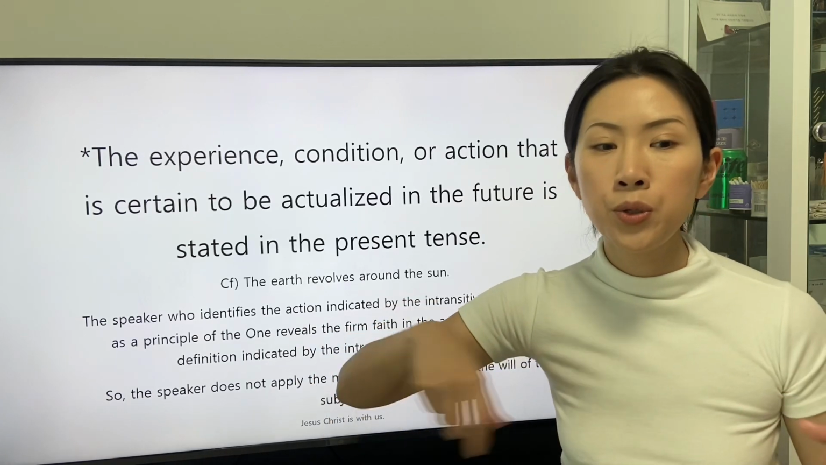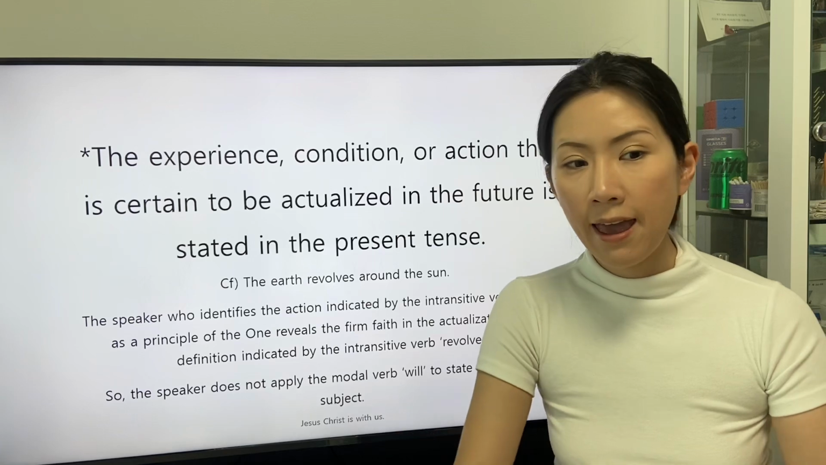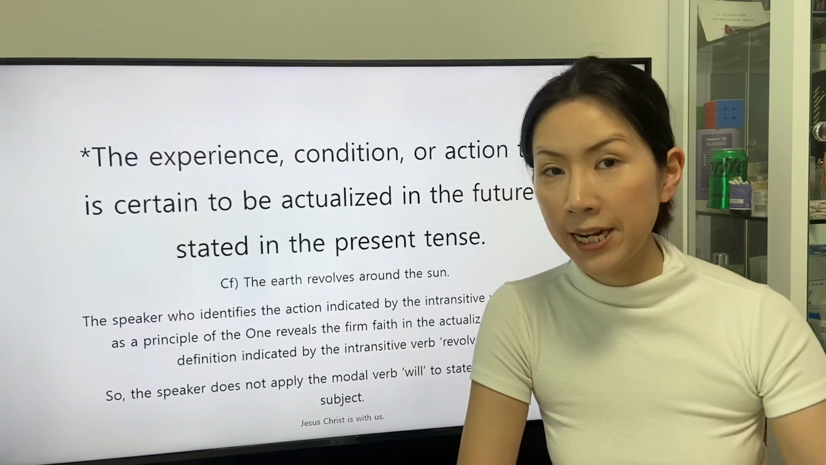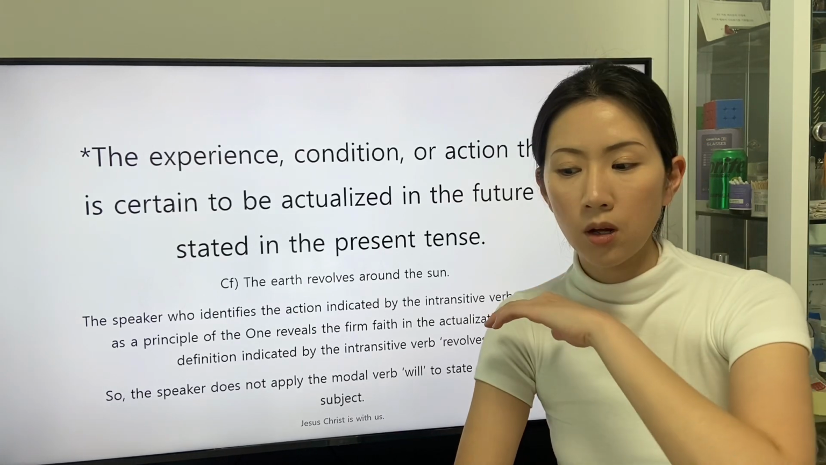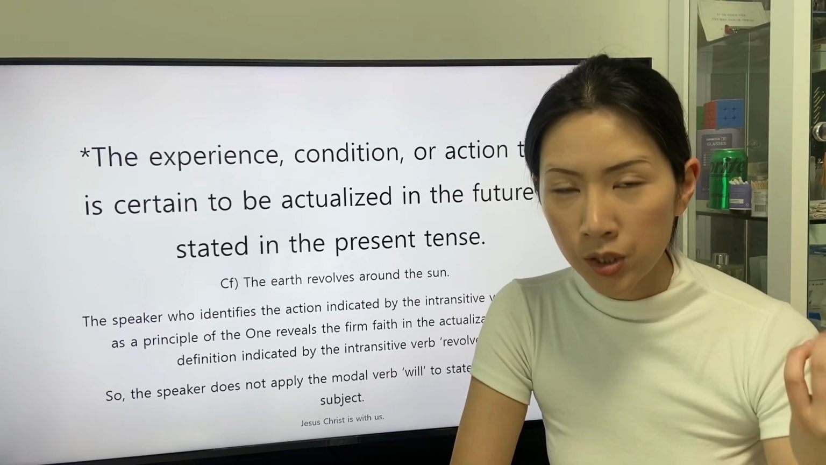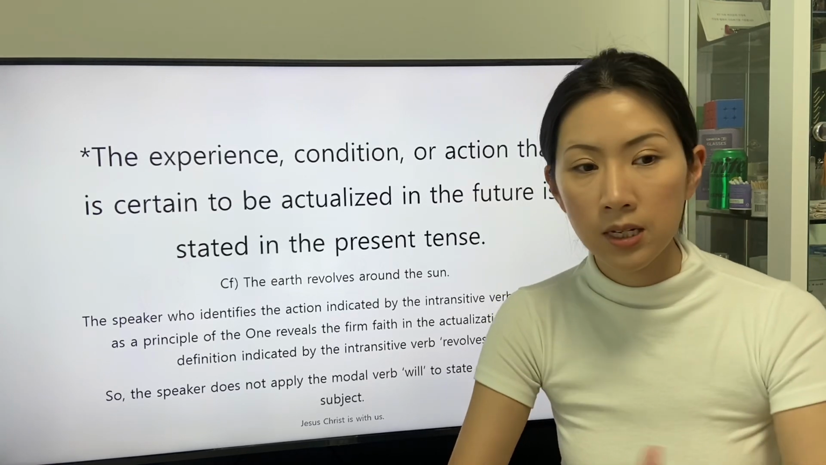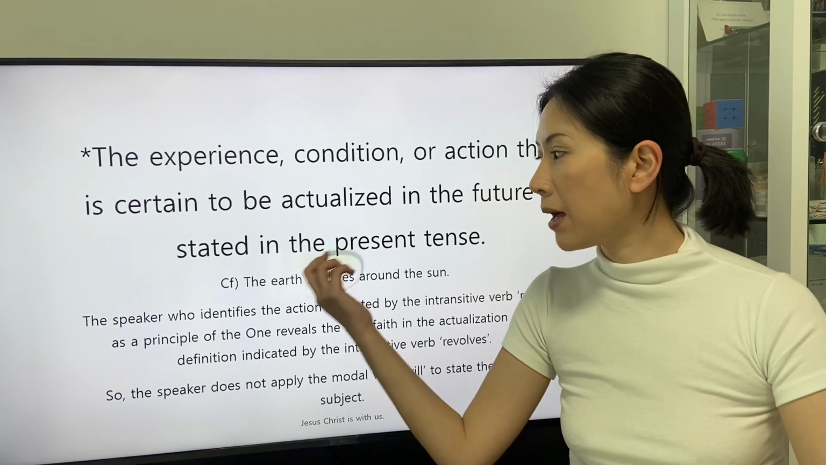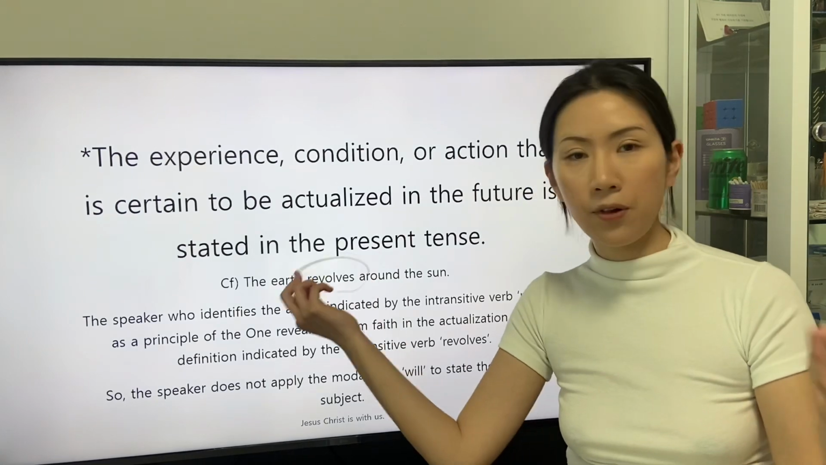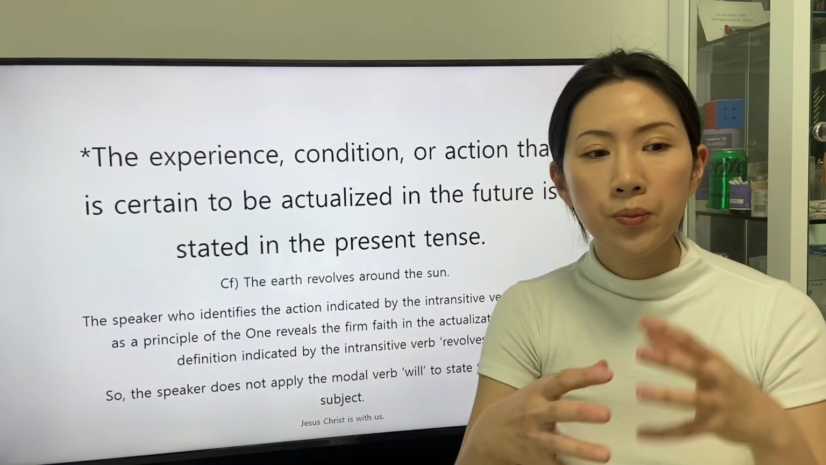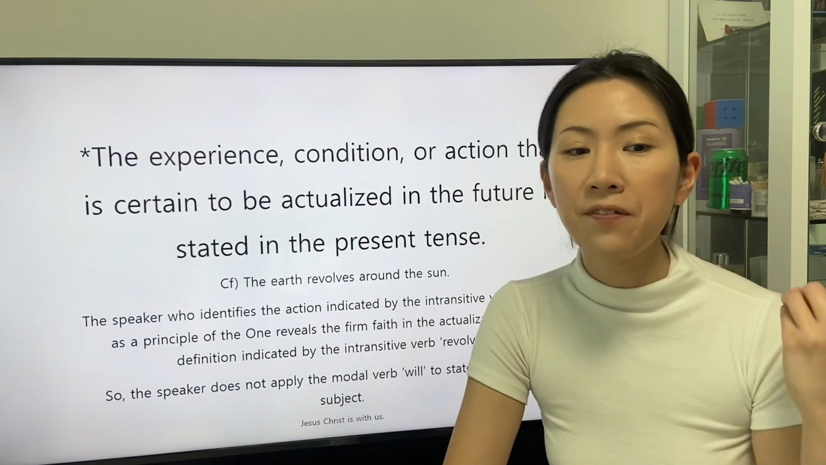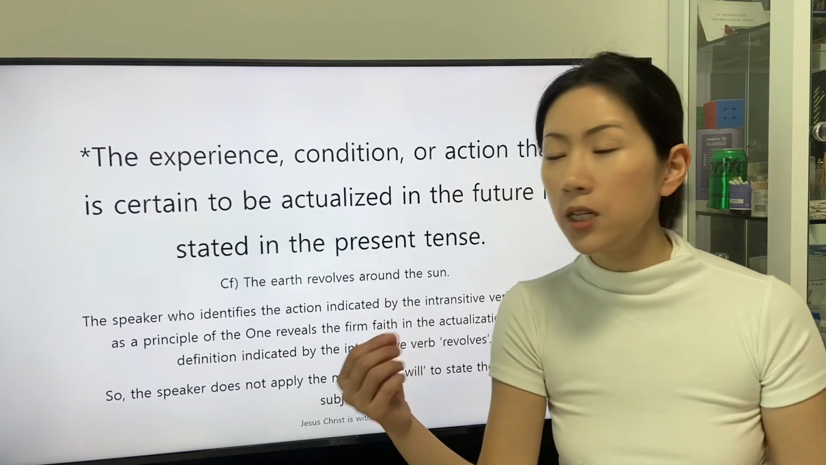The one who actualizes every experience, condition, or action allows us to think of the constant action indicated by the intransitive verb revolves. So the speaker does not apply the modal verb will to state the will of the subject.